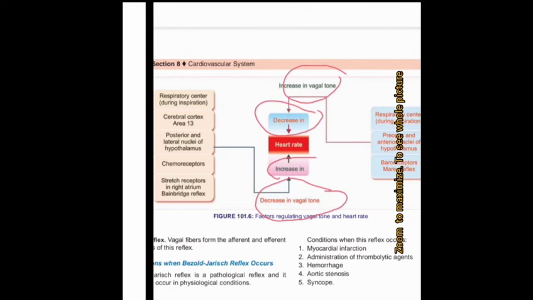So what are the sources responsible for the vagal tone changes? Mainly the respiratory center. When we inspire, what happens? Our body becomes energetic. It is an active process, so energy is required. Cardiac output increases, which leads to increased heart rate, so there is a decrease in vagal tone.